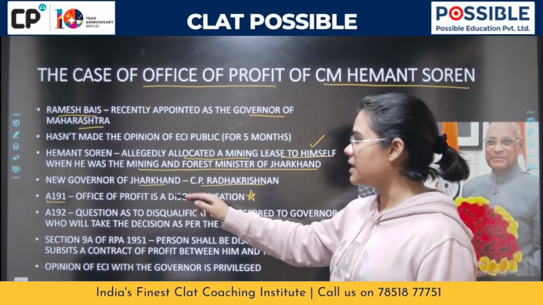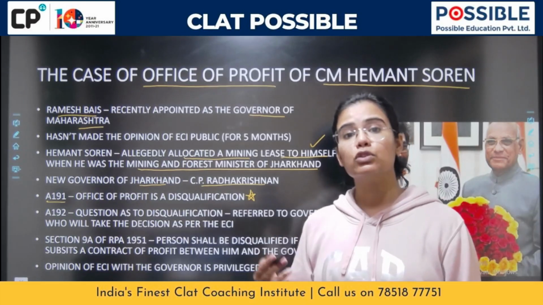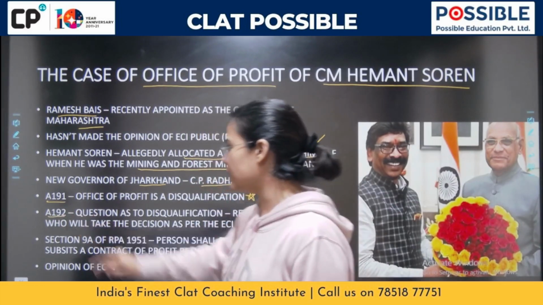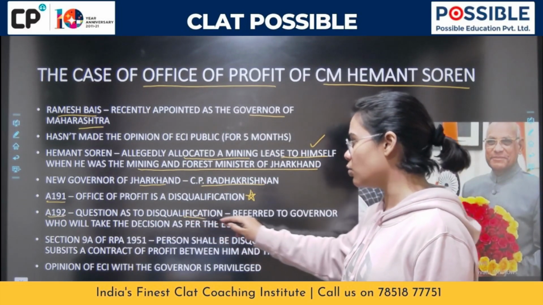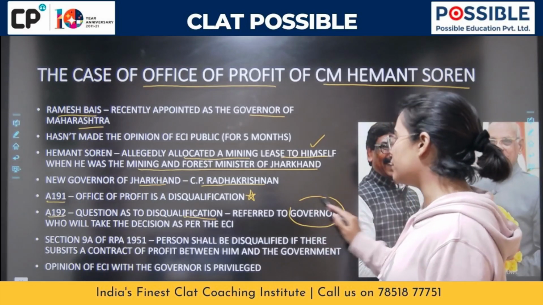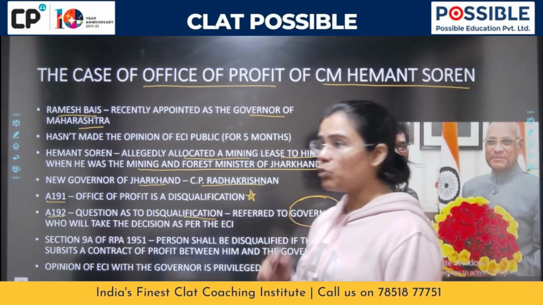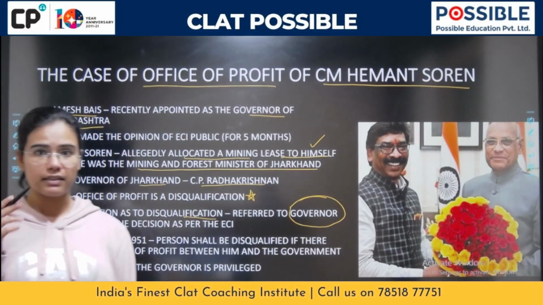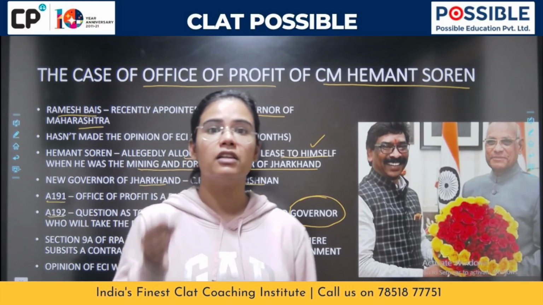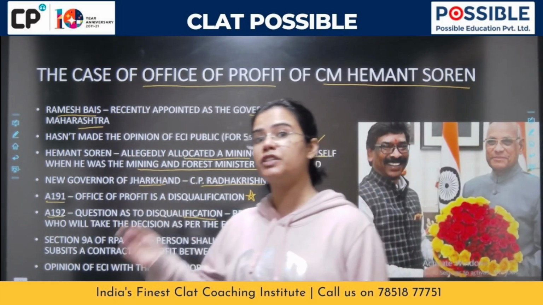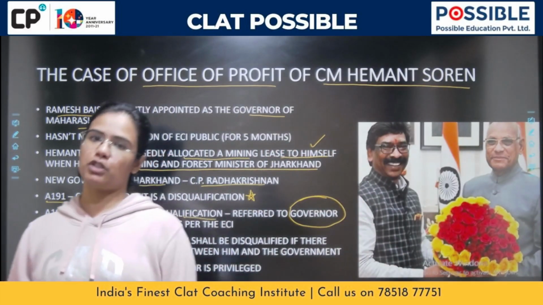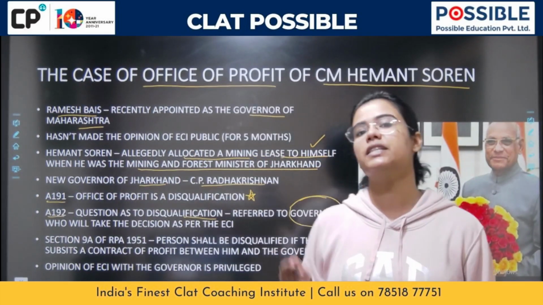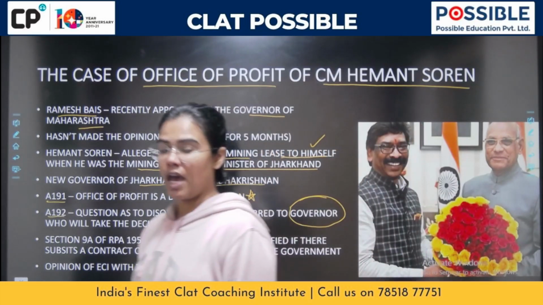Now, the minute we see that office of profit is a disqualification, who is going to take the decision to remove this particular person? According to Article 192, the question as to disqualification is referred to the governor of that particular state. Now, mostly, apart from the provisions wherein the constitution very clearly says that these are the things in which the governor shall use his own constitutional discretionary power, the governor has to listen to the aid and advice of the State Council of Ministers and the Chief Minister.